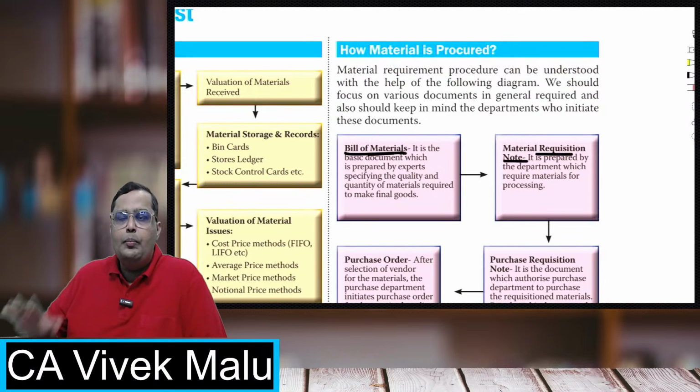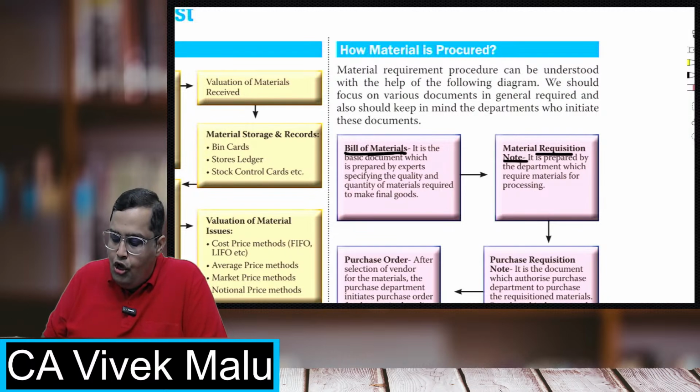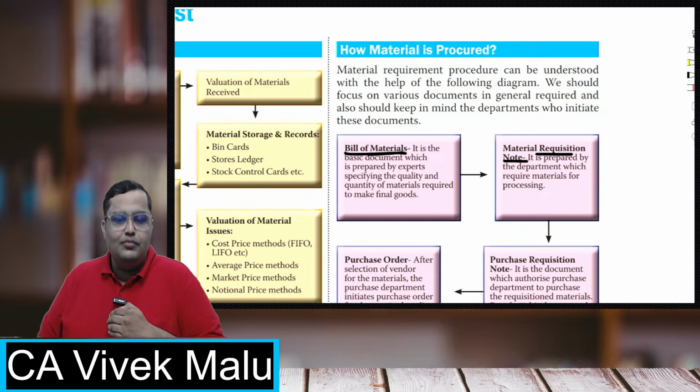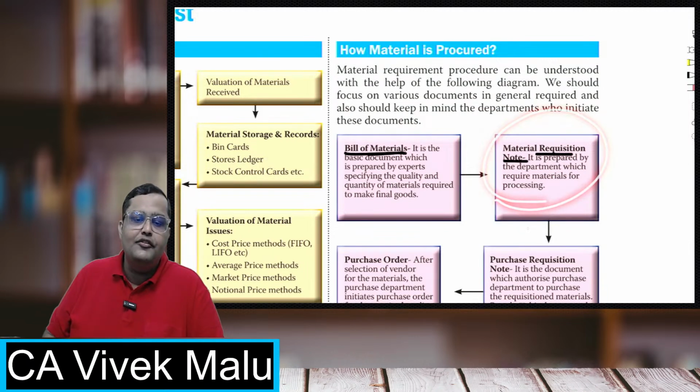Now what happens is, the production department keeps on producing the goods, but for that production they consistently require some raw materials. So the production department makes a material requisition note and comes to the store department. Okay, remember that. The production department will make this material requisition note. They will come to the stores department and request the storekeeper, Mr. Storekeeper, please give us materials. And for the authorization, they will have this material requisition note.